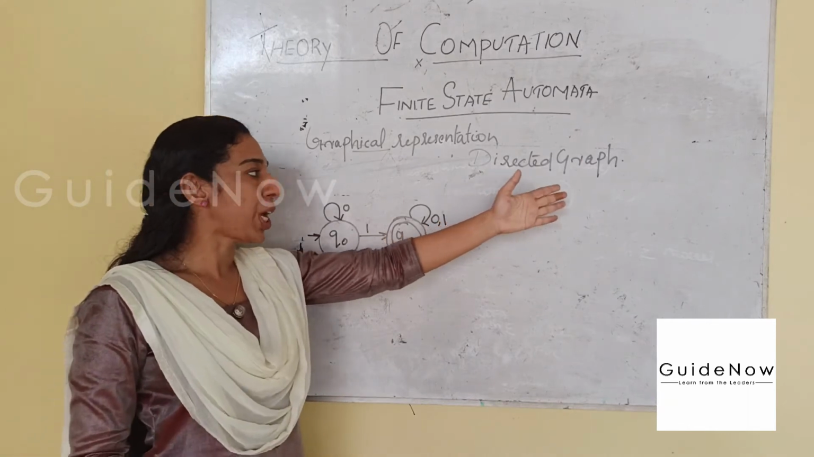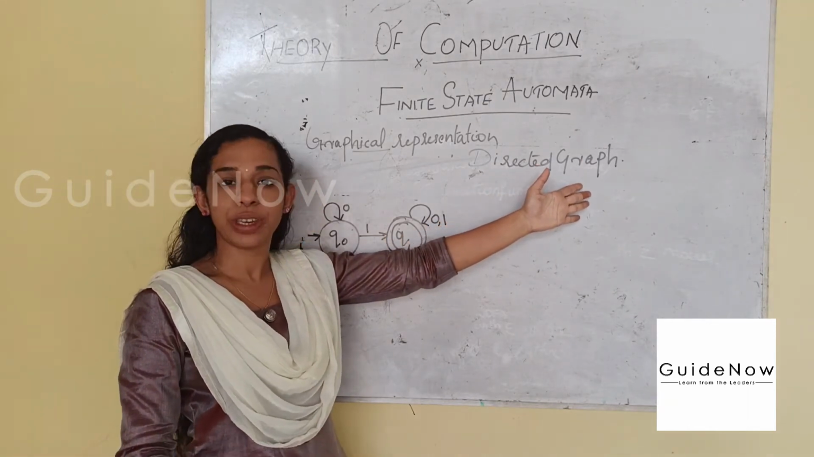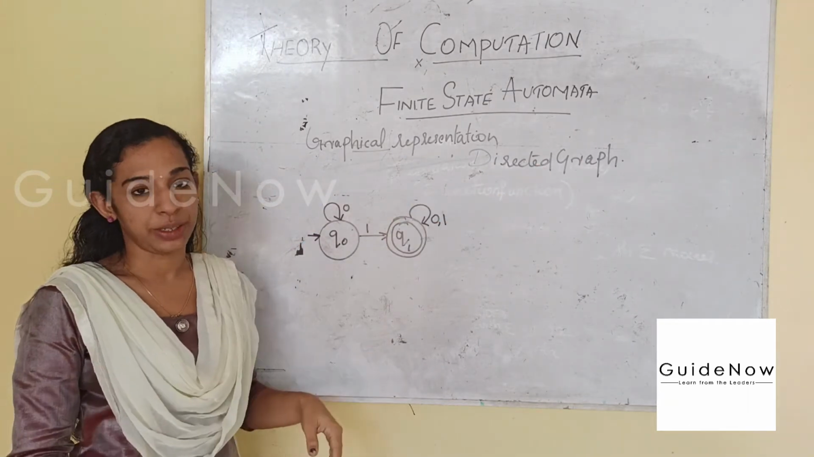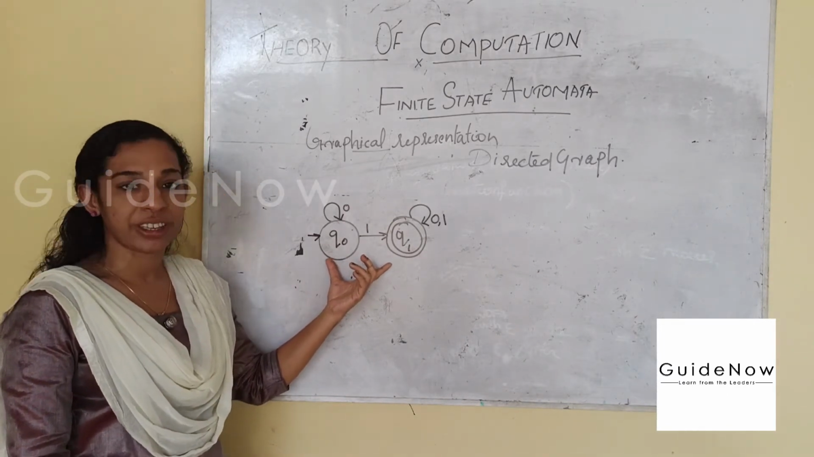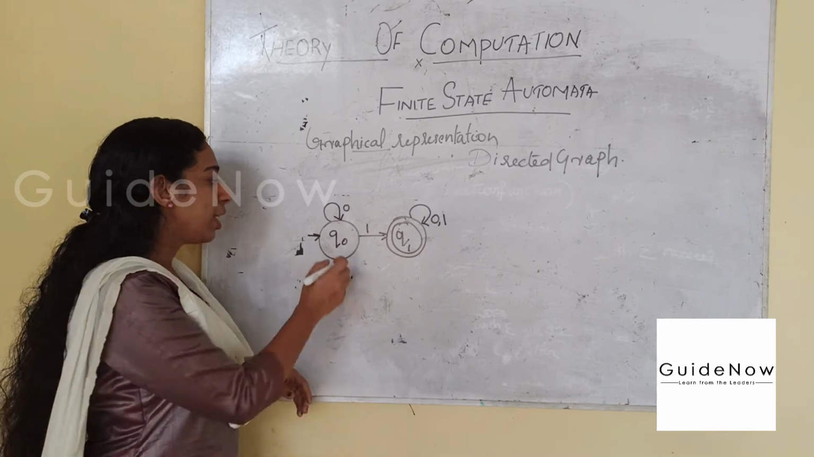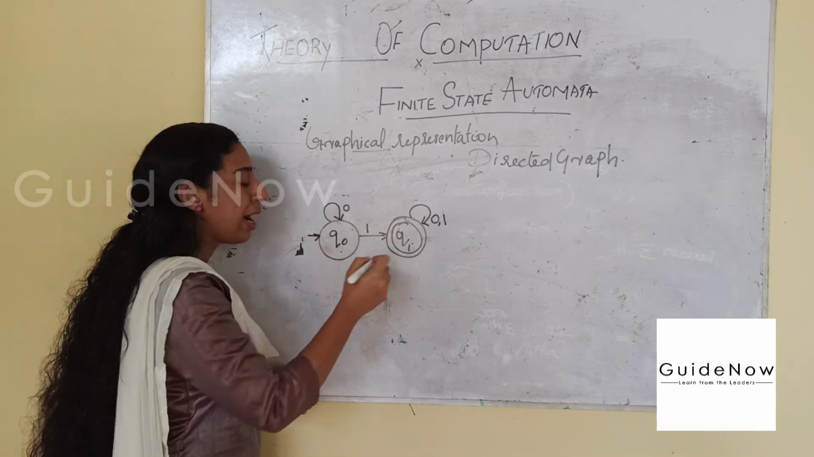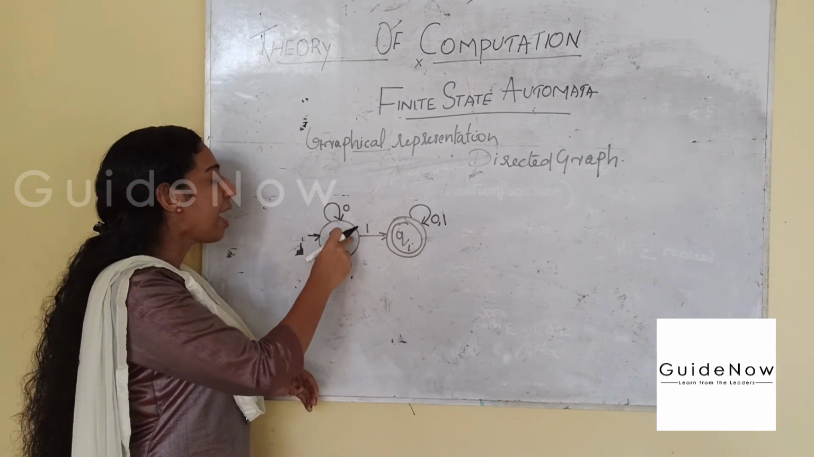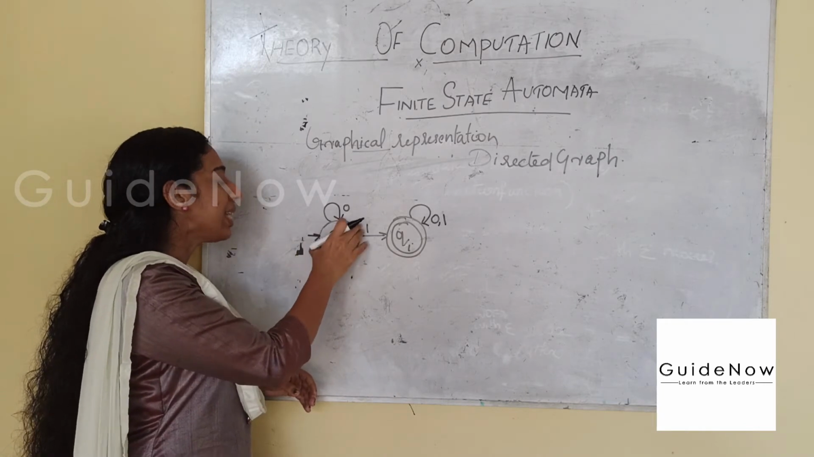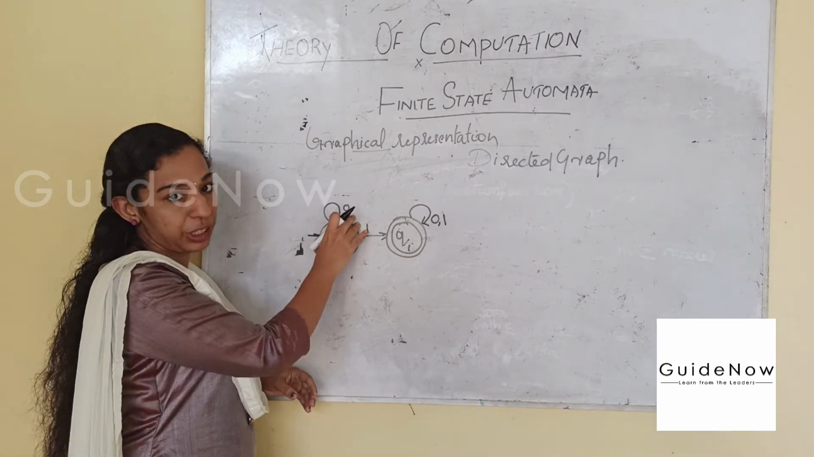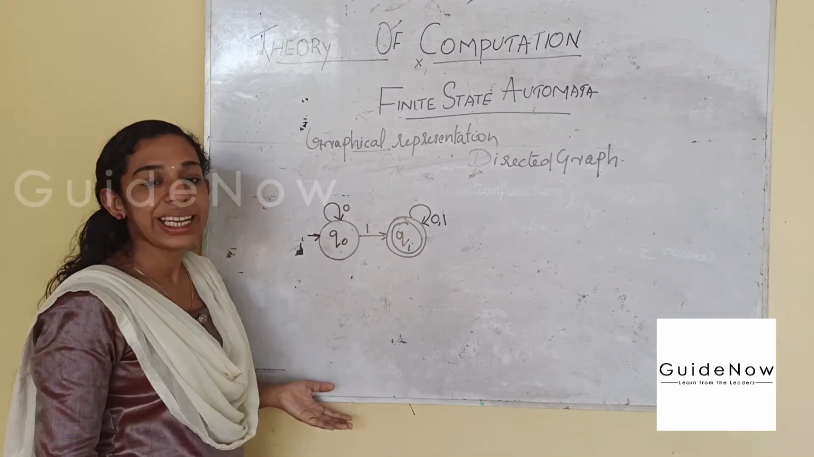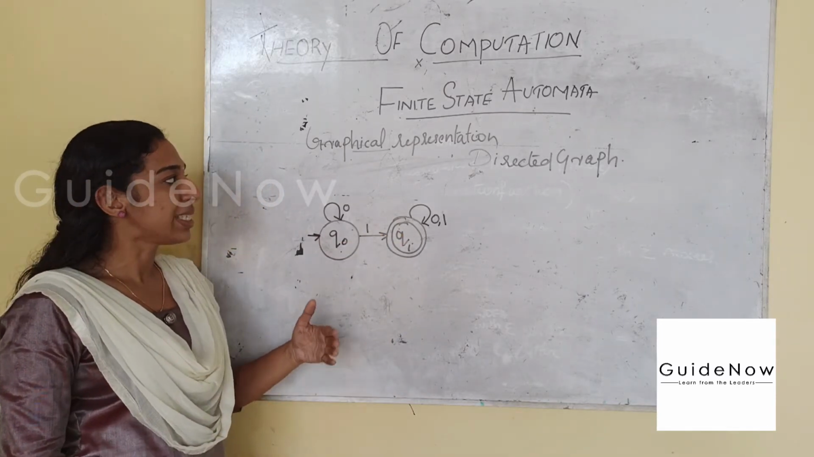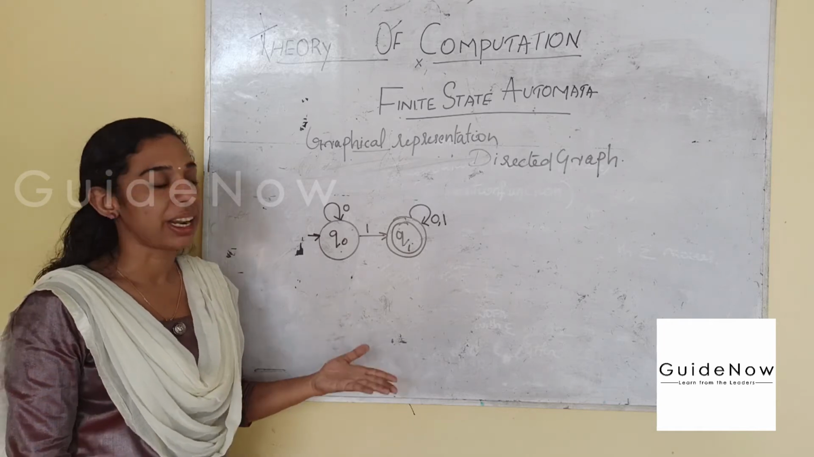So the speciality of the directed graph is we are labeling the direction. Here this is the example of graphical representation. Here Q0 and Q1 are the states, and the states are actually considered as the vertices of the graph.